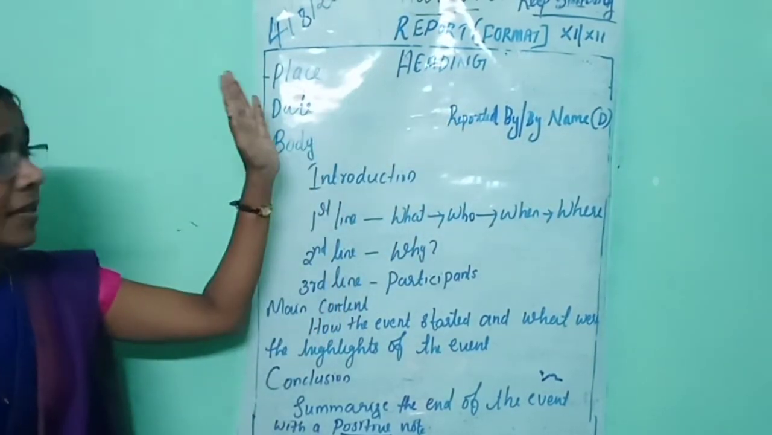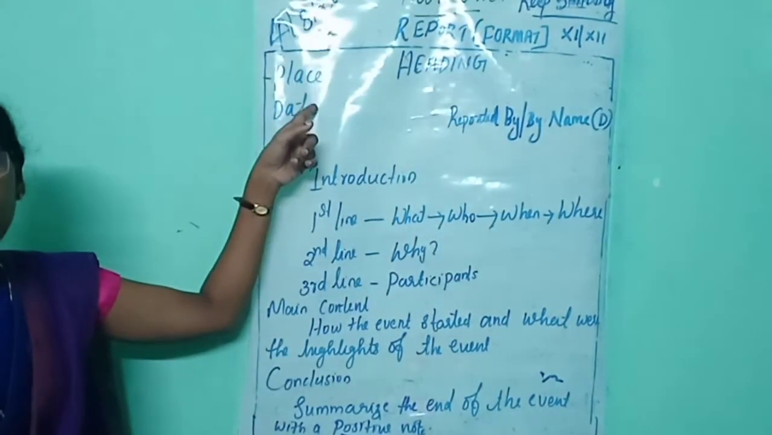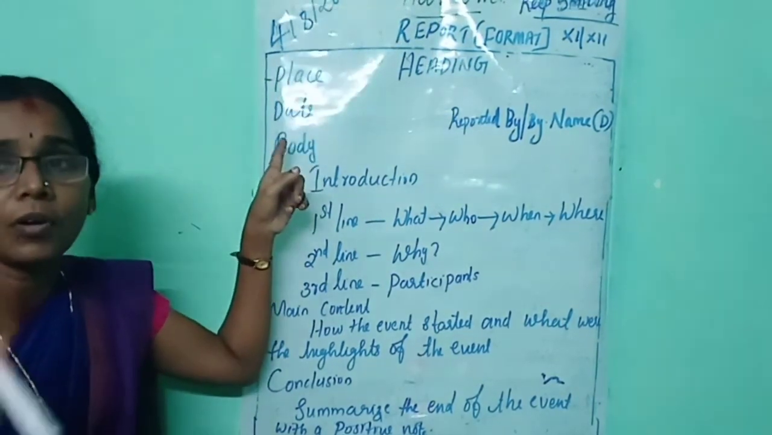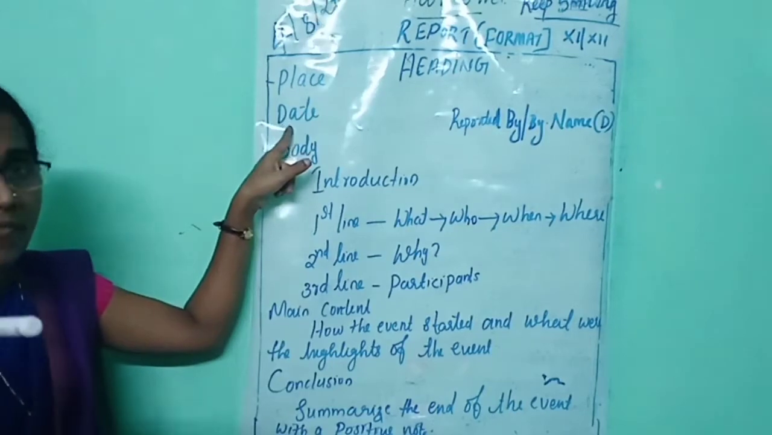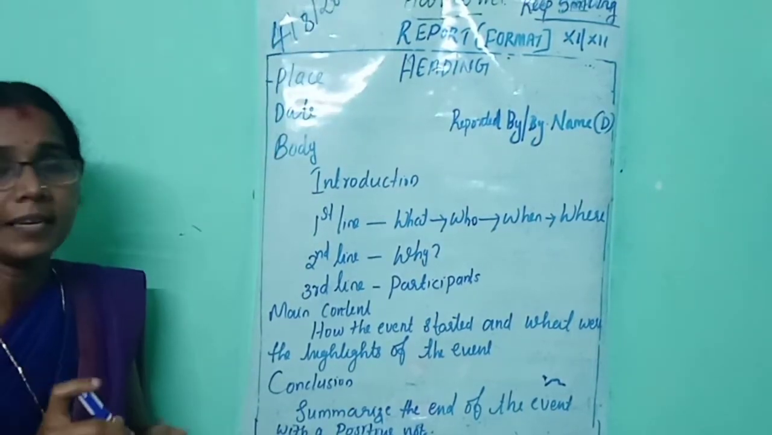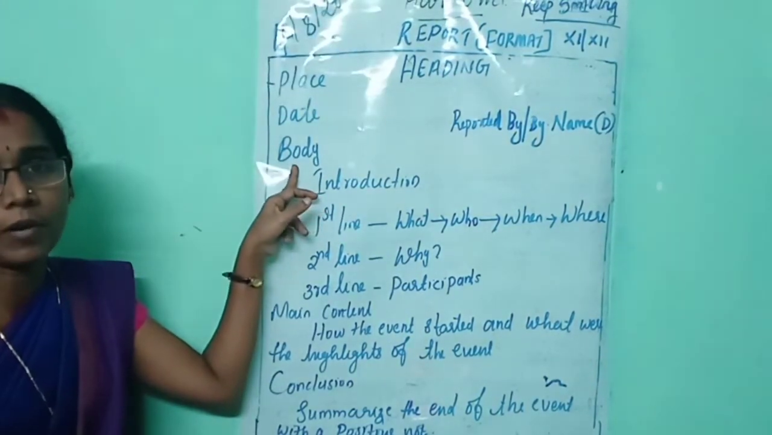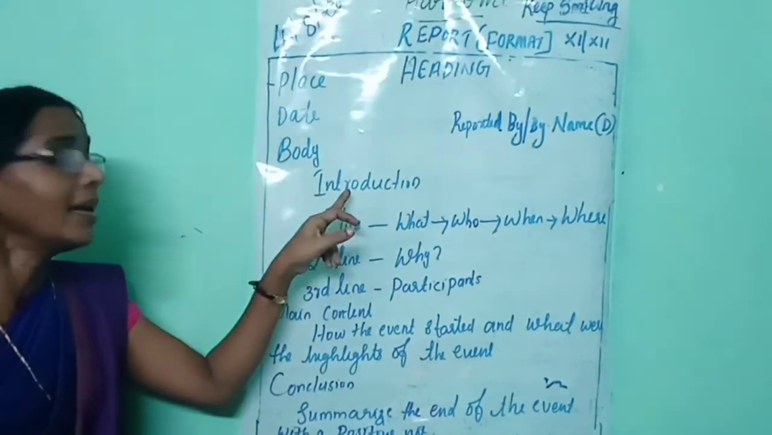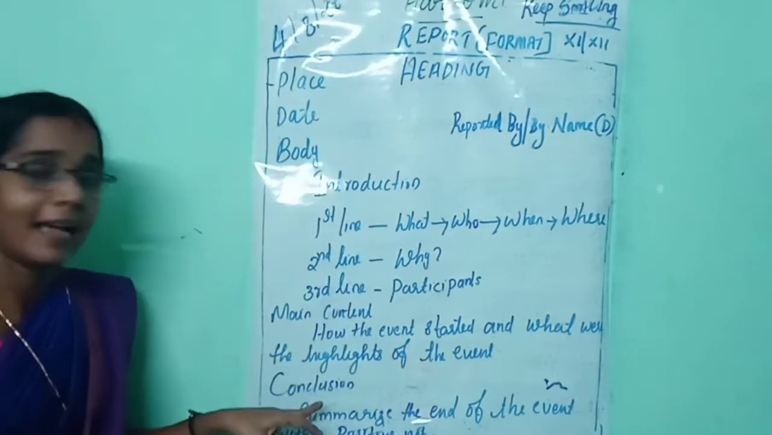Then the next one, here you should write the place. The next one, the date on which the report is written. The next one, the body of the report. What are the main points you should remember when you write the body of the report? First one, introduction, main content and conclusion.